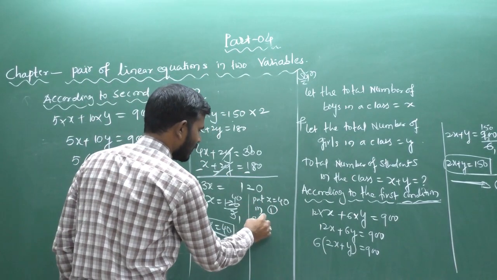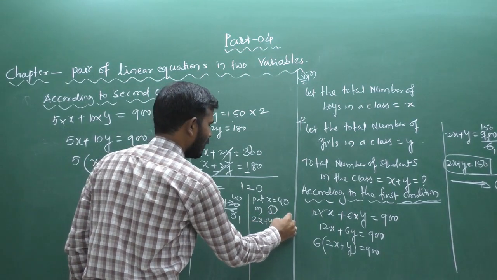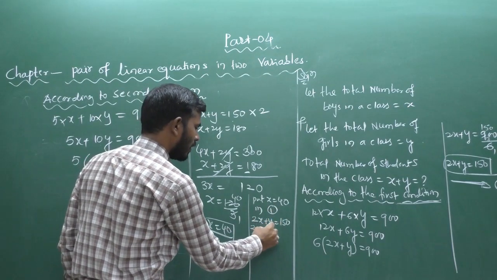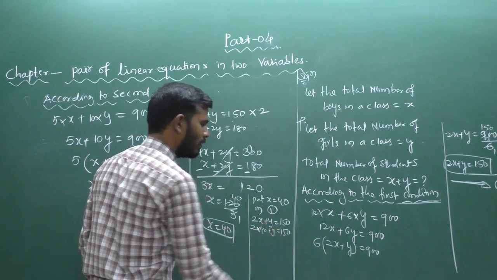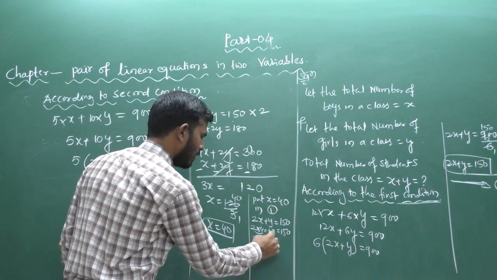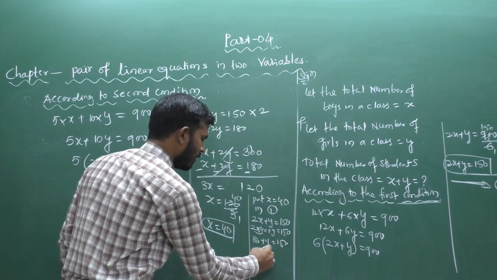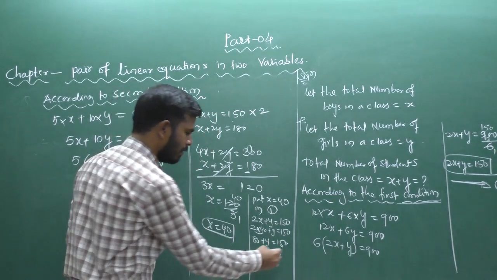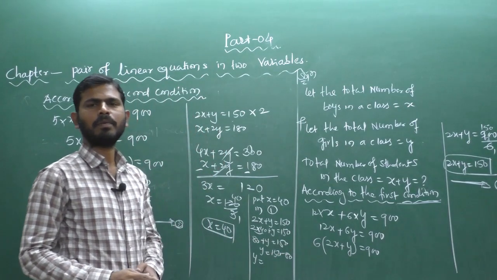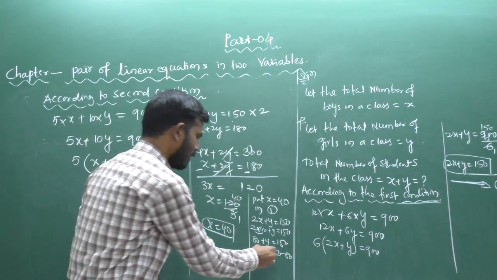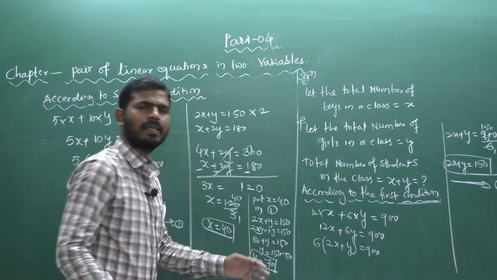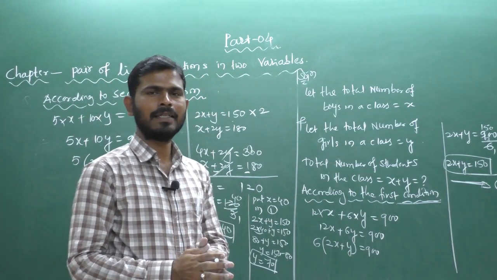Equation number 1 is 2x plus y equal to 150. So 2 into x, which is 40: 2 into 40 is 80, plus y equal to 150. So y equal to 150 minus 80, which is 70. So y is 70. Y is the number of girls in the class, 70.